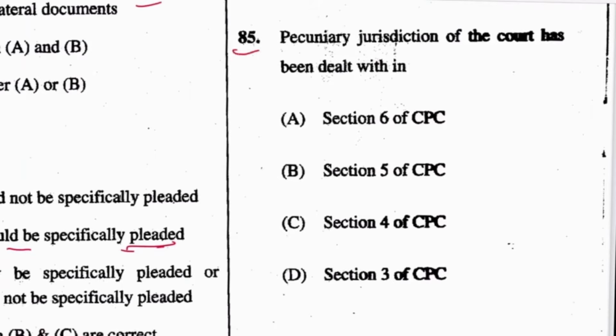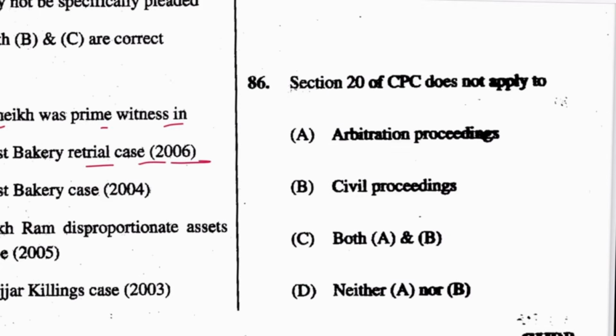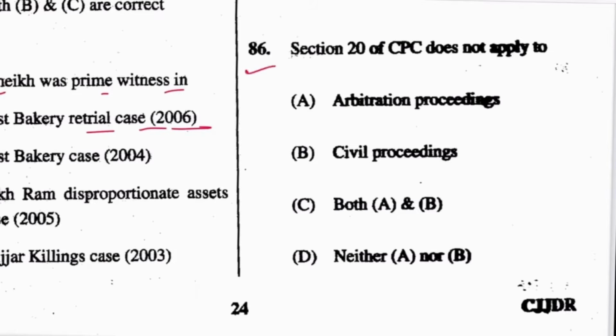Next, 85. Pecuniary jurisdiction of the court has been dealt with in Section 6 of CPC. A is the answer. Next, 86. Section 20 CPC does not apply to arbitration proceedings or civil proceedings. Obviously, arbitration proceedings. A is the answer. This is a repeat question.